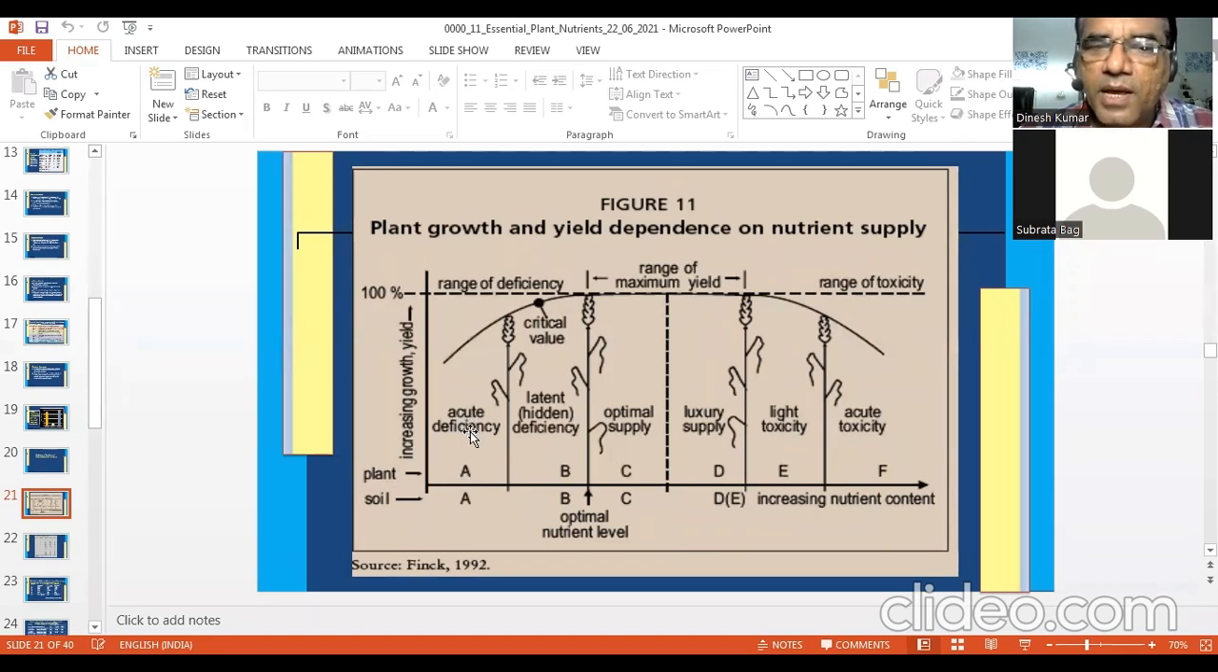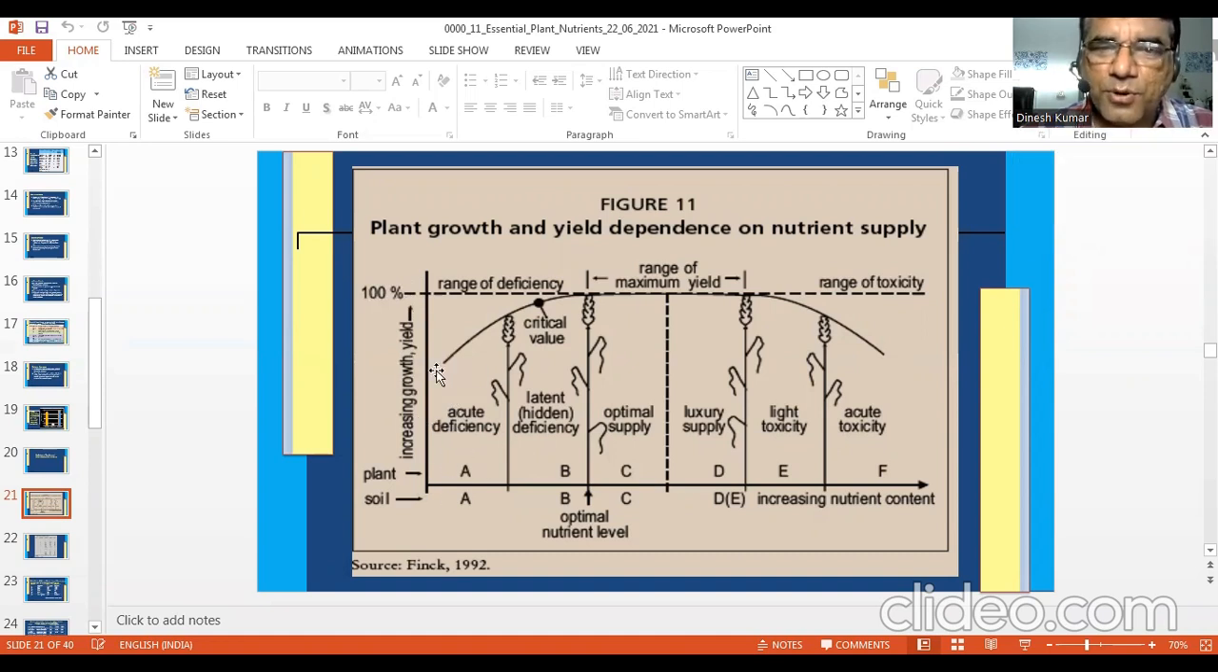So in the beginning, it will be acute deficiency, when nutrient level either in plant or soil are too low to give good growth. So you can see the growth is hardly, say, 60% here. If you take it 100%, this Y scale is 100%, starting from 0 to 100. Then with the lowest supply, you get less growth. But when the supply improves this side, you see the curve moves up. And in the next part, you can see it is latent or hidden deficiency. And in this zone, you find critical value.